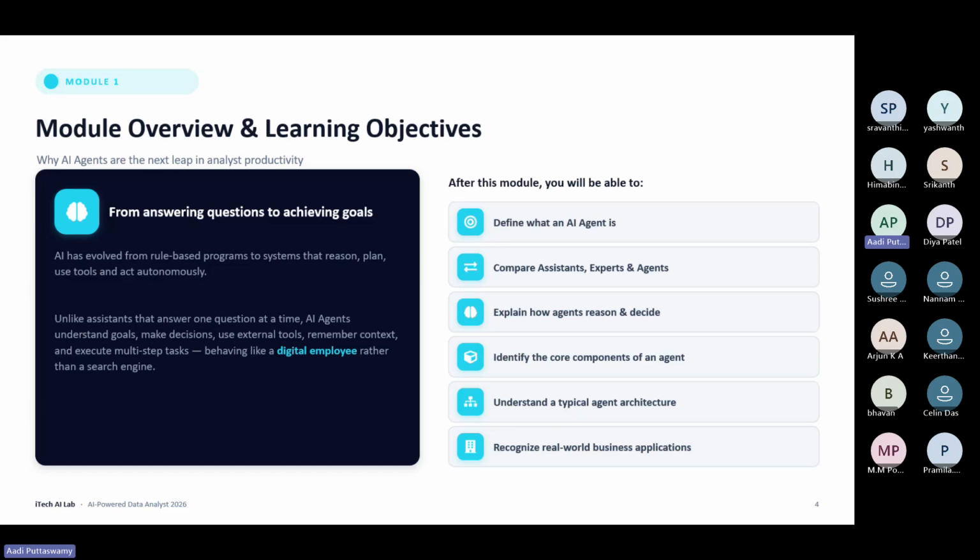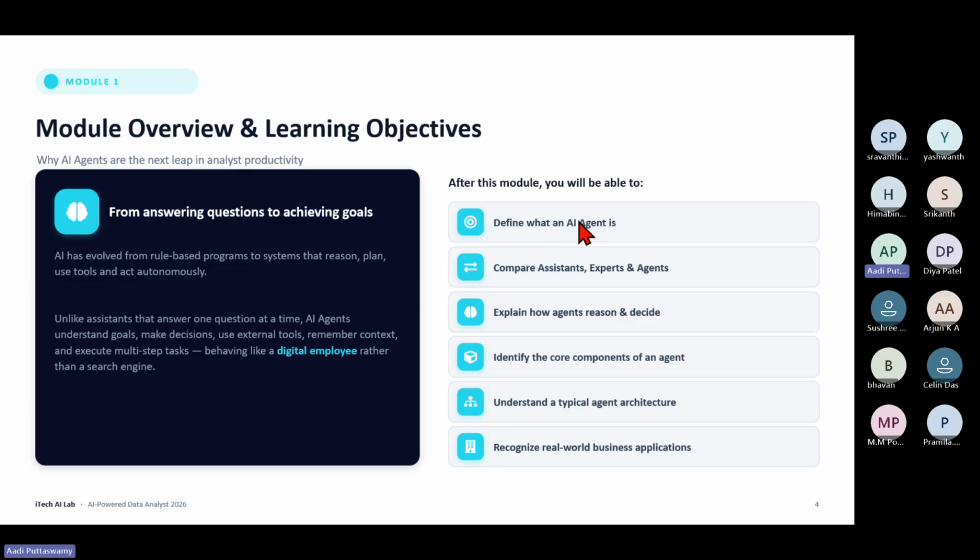Expert means it will do what we say, but agents are not like that. They can understand. Let's say I give the data, it will understand what it can do by itself. But how will it do that? We have to train it. That is an AI agent. So keep these three things in mind, very simple to remember. An assistant is something like a chatbot, it will just answer my question. An expert will do what I ask. An agent will do what I say and also what it thinks. Understood?